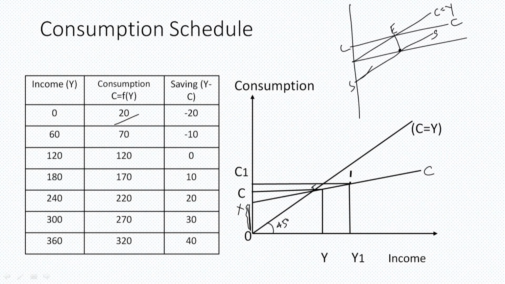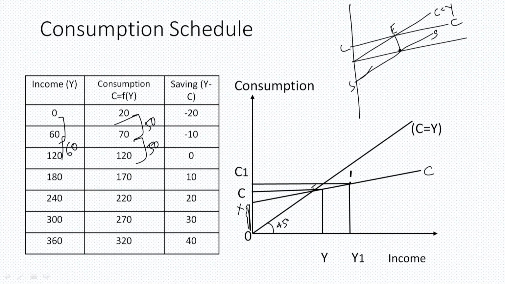Point E is here. See, so income is increasing. You can see in this table, consumption is also increasing. But one thing you will notice is that income is increasing, but consumption is not increasing in the same proportion as the increase in income. See here, the income has increased by 60. However, the consumption has increased by 50. Again, a change in income of 60 units, but the change in consumption is of 50 units.